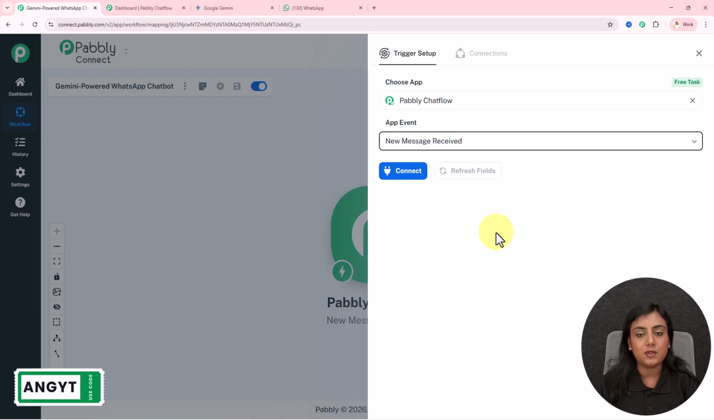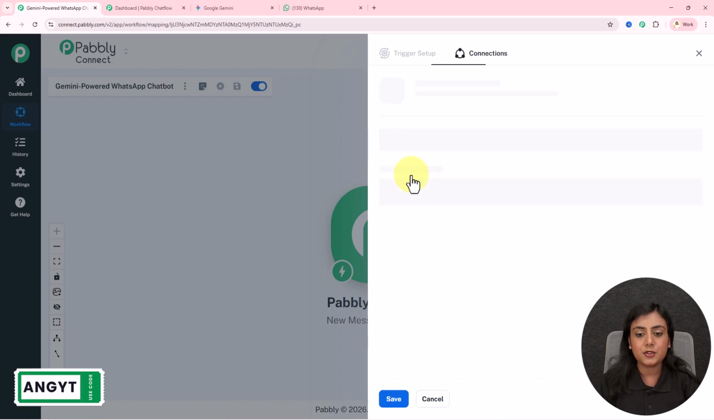As soon as I receive a new message inside my Pabbly Chat Flow WhatsApp business number, I want this trigger to automatically capture the response of that. That is why I've selected these details. You can also use WhatsApp Cloud API or any other WhatsApp managing tool that you're using in your business according to your requirement and select the same event. After that, I'm going to click on this connect button.